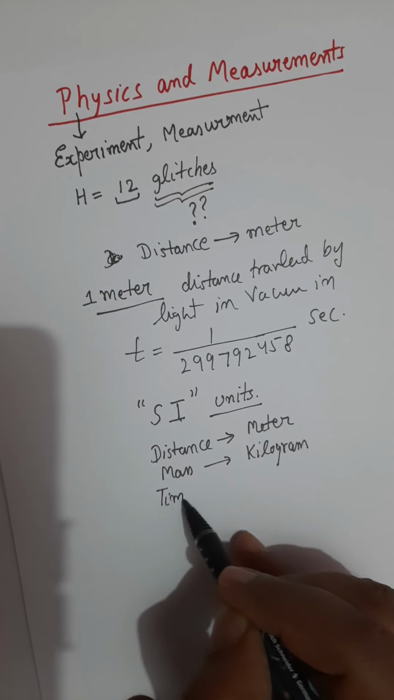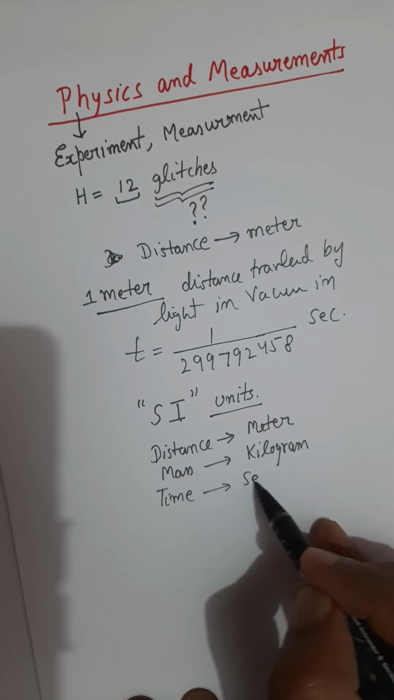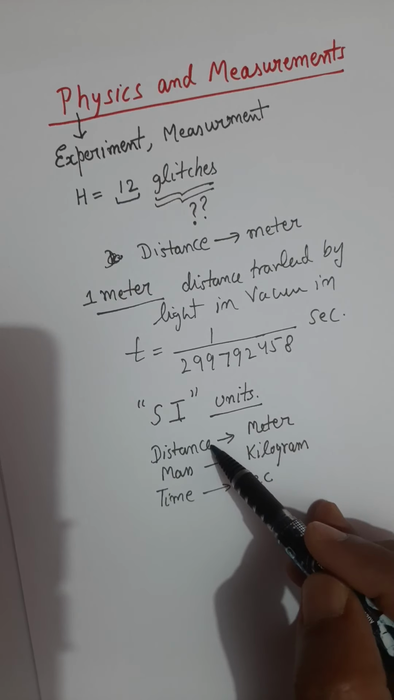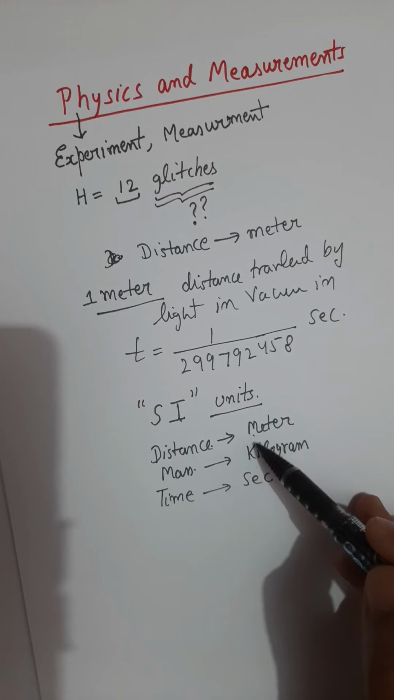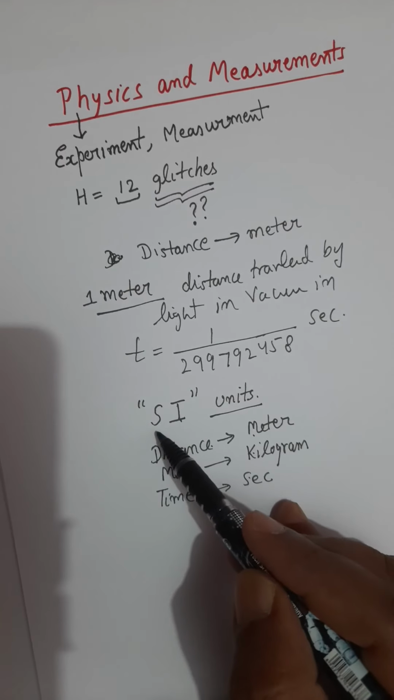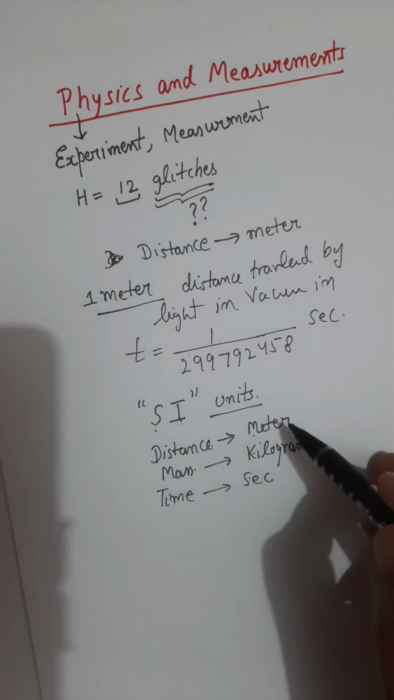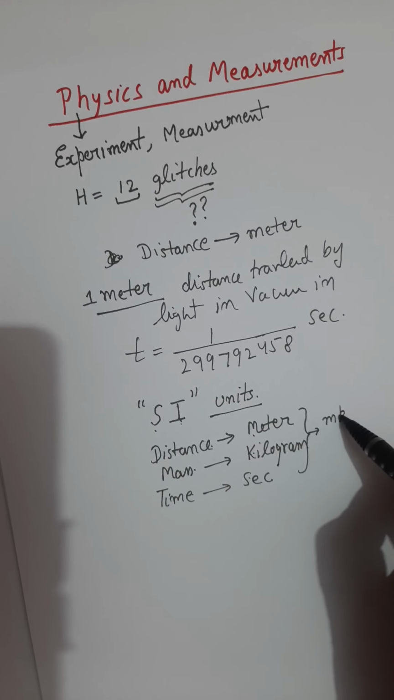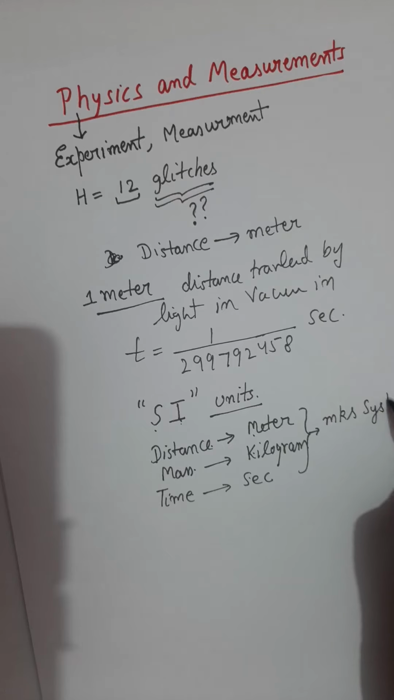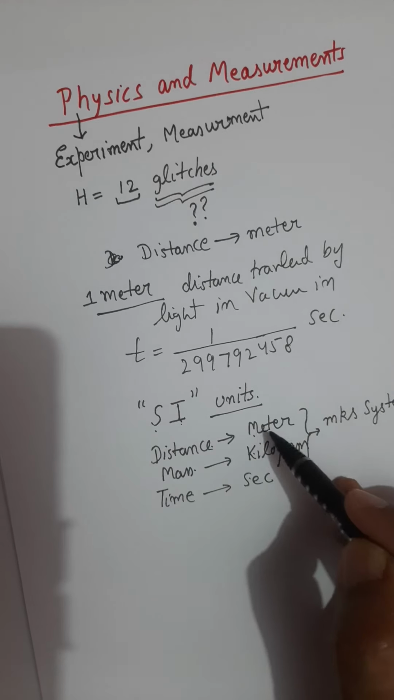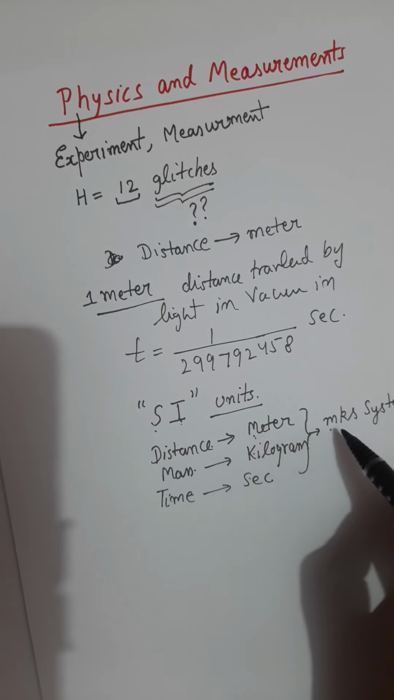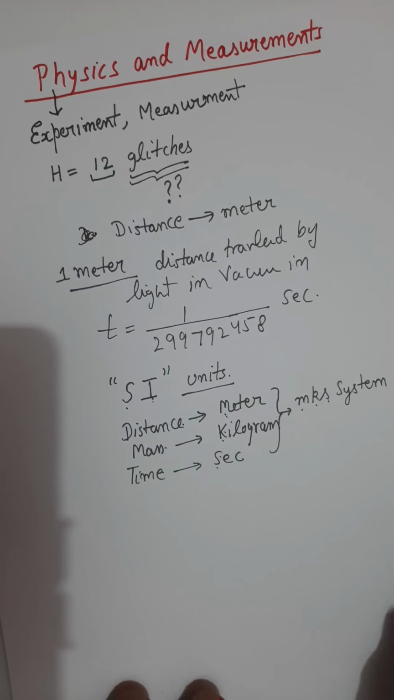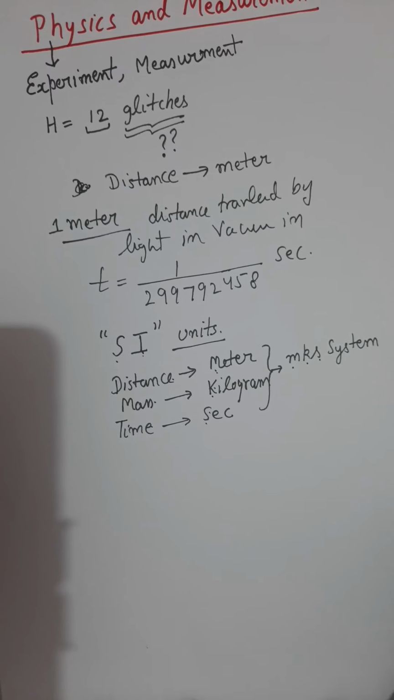Time was decided to be measured in seconds. So the units of measurement for distance, mass and time were meter, kilogram, second in that international standard. Alternatively, we call it the MKS system. It is also called the MKS system. M stands for the meter, K stands for the kilogram, and S stands for the seconds. So this was the international committee.